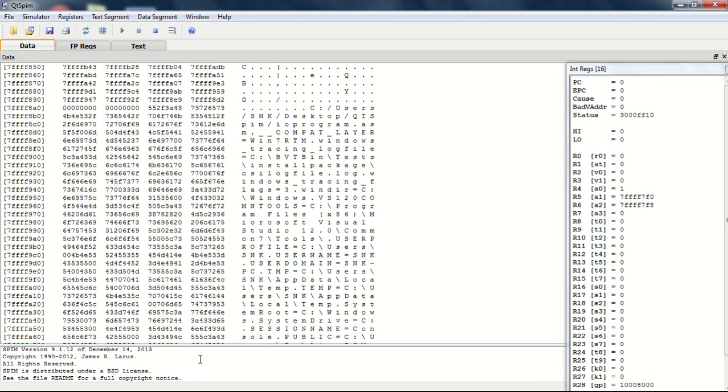Down here at the bottom we can see one more pane called the message pane. The message pane is generally used to tell us what QtSpim is currently going through, like if we load any program, whether that program is running properly or creating any error. All these messages will be displayed in this message pane. So whenever we load any program in QtSpim, we have to take a look at this message pane so that we get the status.